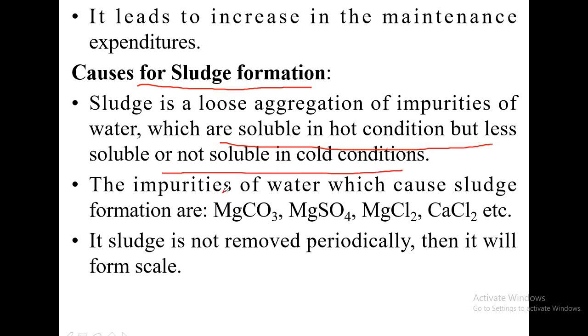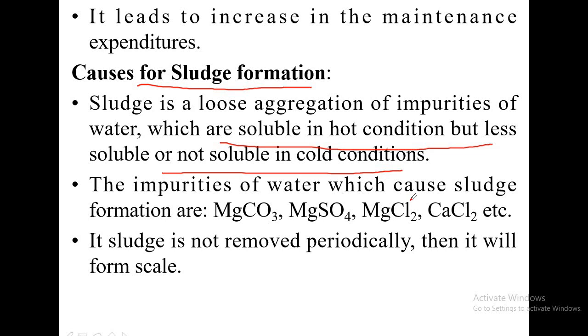Sludge is a loose, non-adherent, suspended form of precipitate. It is highly soluble in hot condition, but not soluble in cold conditions.